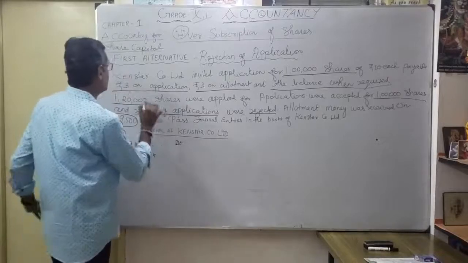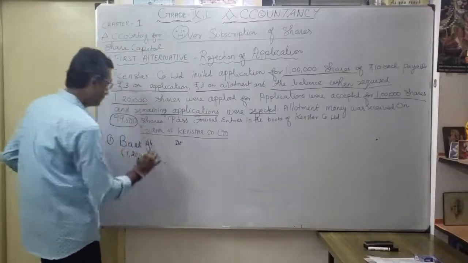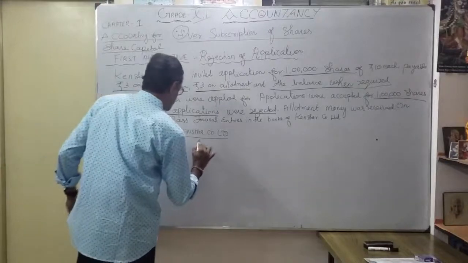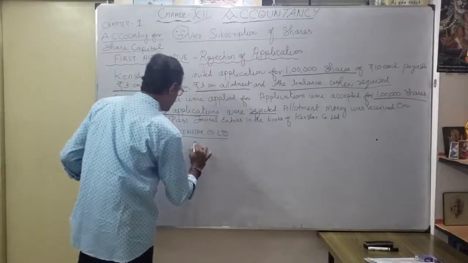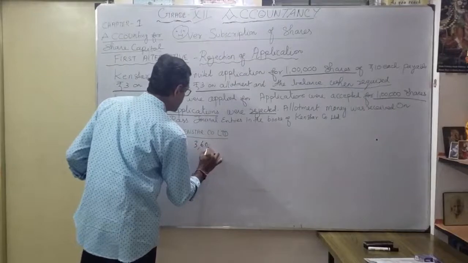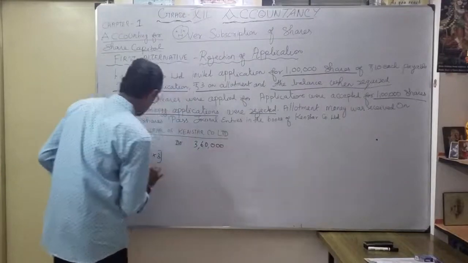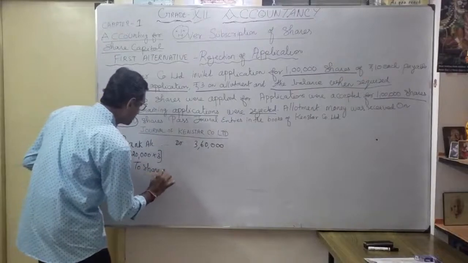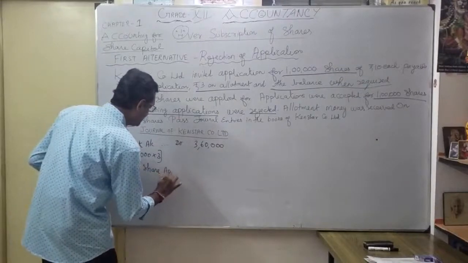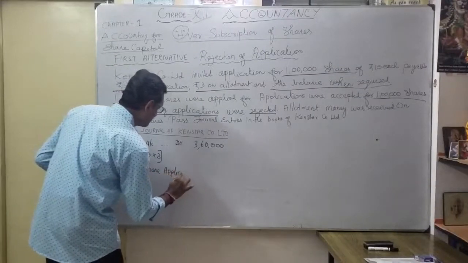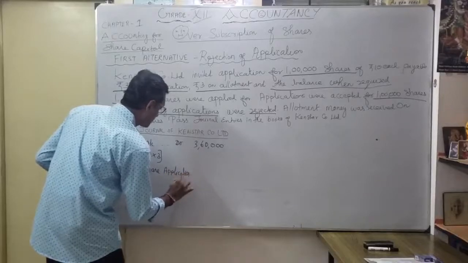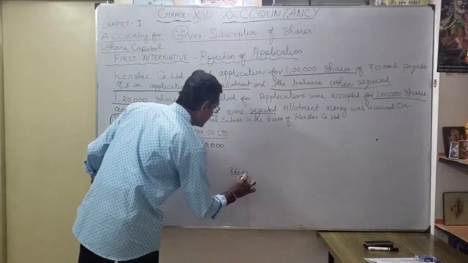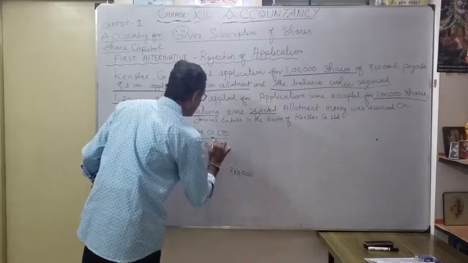into, what is the application money? 3 rupees. Okay, so into 3. So what's the total here? 3,60,000. Correct. 3,60,000 to share application account. To share application account, how much? 3,60,000. Okay. As you know, this is debit, then credit.